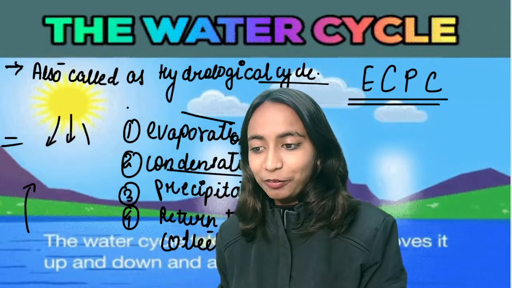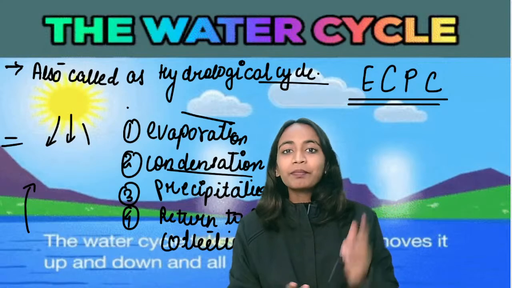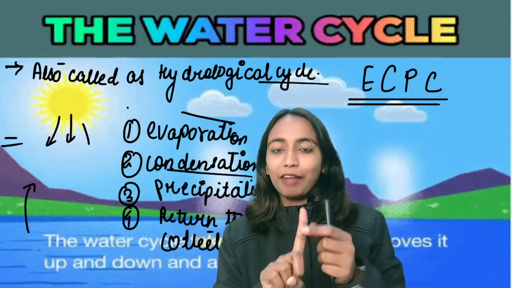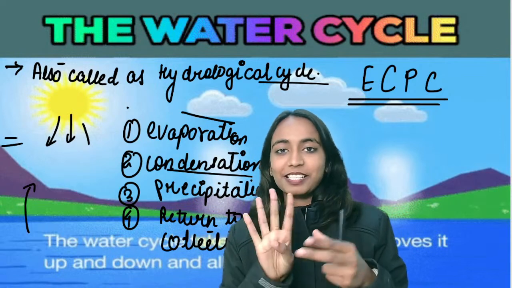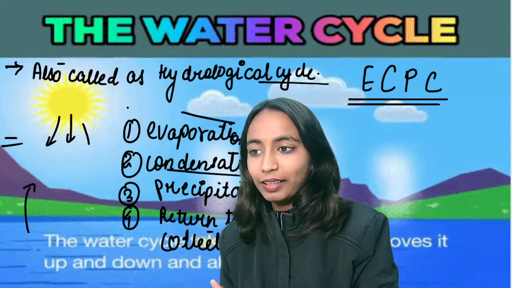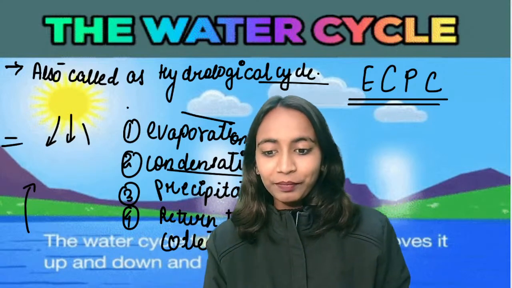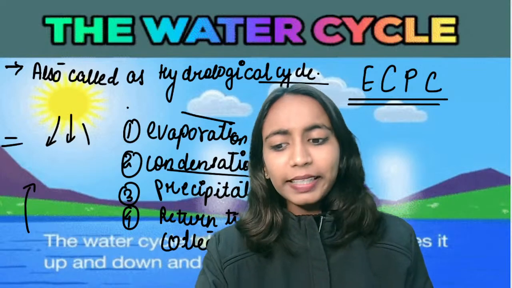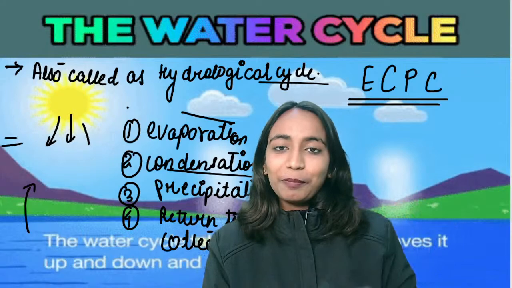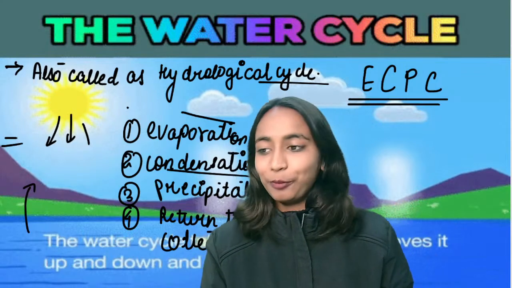What is the trick that we have? The trick that we have is ECPC. Now what is the meaning of ECPC? ECPC means evaporation, condensation, precipitation and collection. So if you just memorize ECPC, you will memorize the entire sequence of the water cycle. ECPR you can also do, where ECPR means evaporation, condensation, precipitation and return to ocean. Both of them are correct.